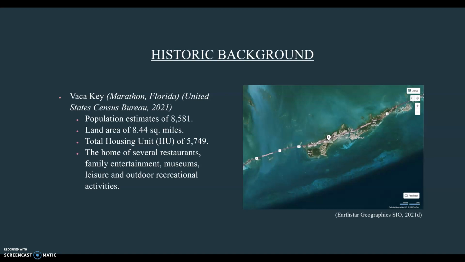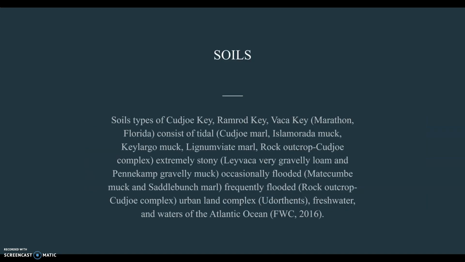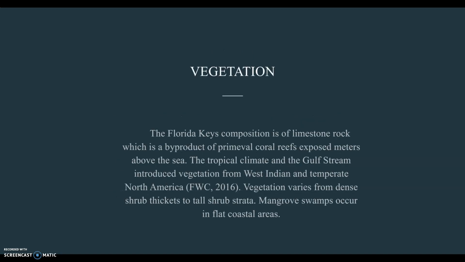All these locations are homes of several restaurants, family entertainment, museum, leisure, and outdoor recreational activities. Soil types of the 3 locations consist of tidal, extremely stony, occasionally flooded, and frequently flooded soils. The tropical climate and Gulf Stream introduced vegetation from West India and temperate North America. Vegetation varies from dense shrub thickets to tall shrub strata. Mangrove swamps occur in flat coastal areas.